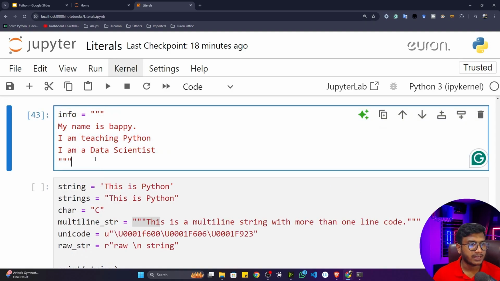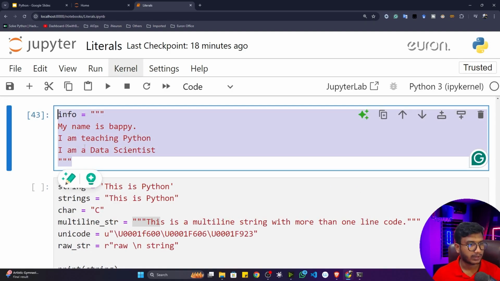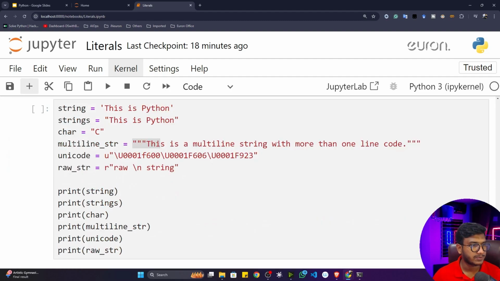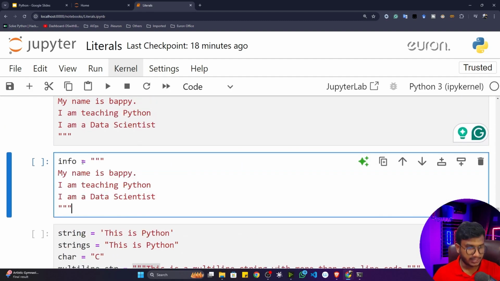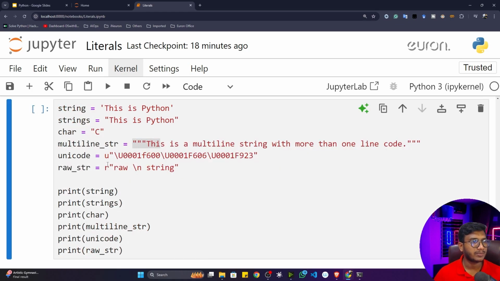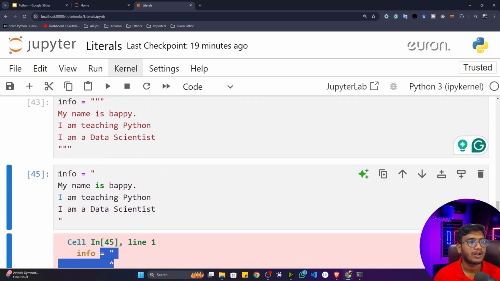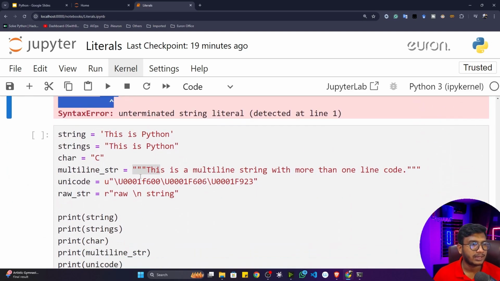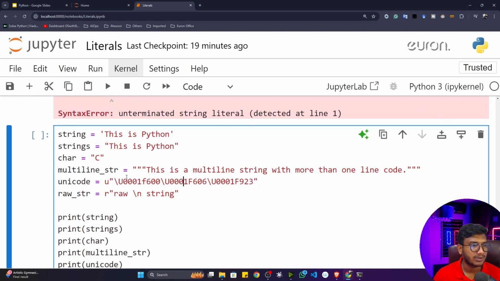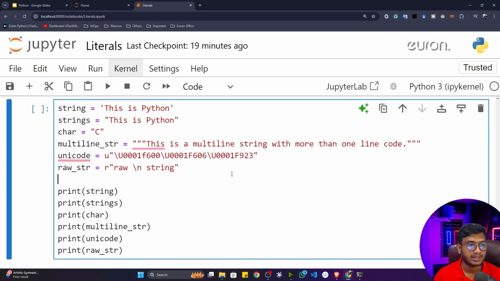You can see that it's working fine. But if I want to define this particular string in a single quotation, see what will happen. Instead of triple quotation, if I take single quotation and execute the program, it will give you a syntax error. So that's why whenever you have a multi-line string, you can use triple quotation, and inside that you can write your string type literal.